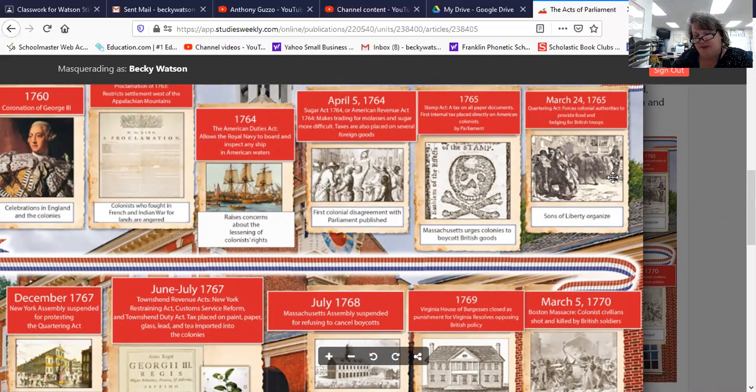So I'll read it to you. What was the effect of the Quartering Act? It forced colonists to provide food and housing. In other words, you had to take them in. You had to let them live in your house. You had to feed them. So the Quartering Act is not about money. It is not about quarters. It's about providing living quarters, a place to live for the soldiers, providing them food and housing.